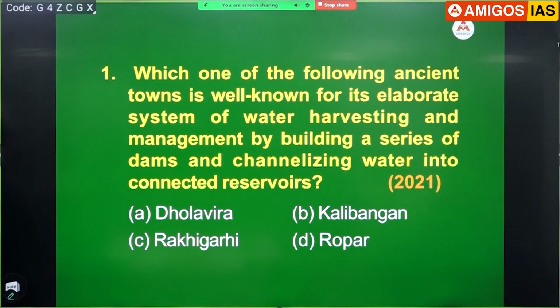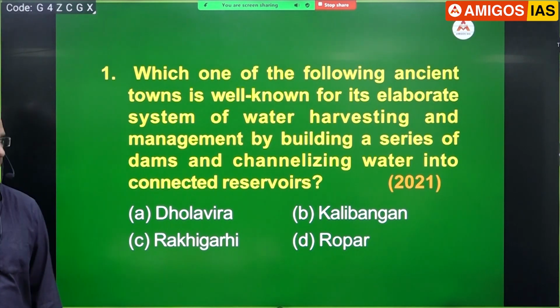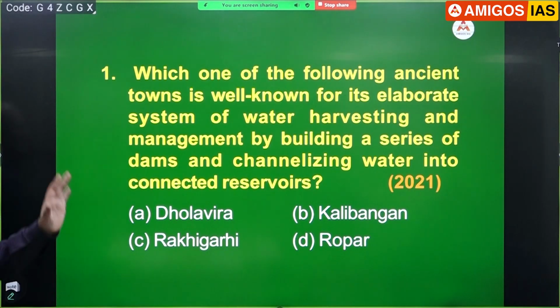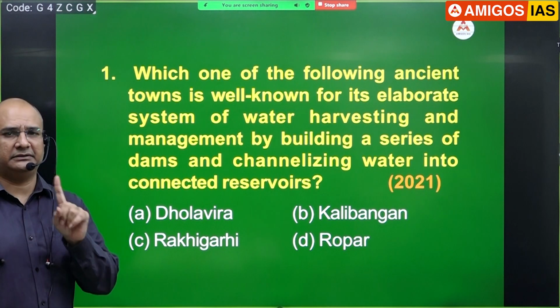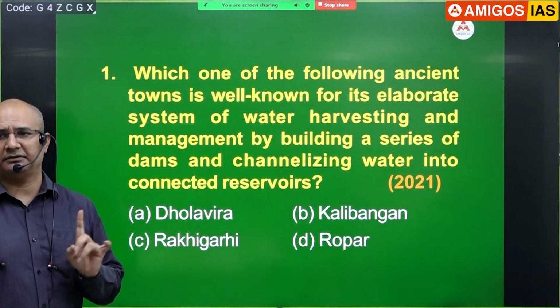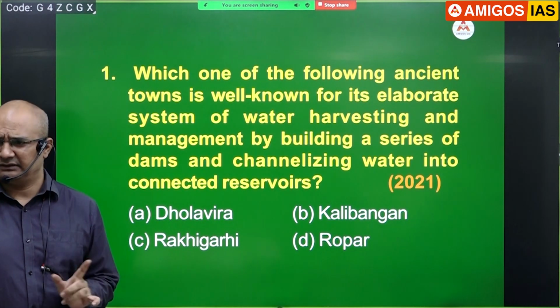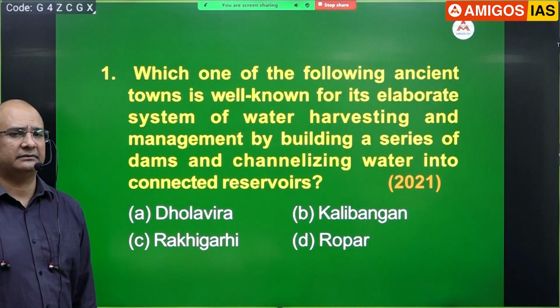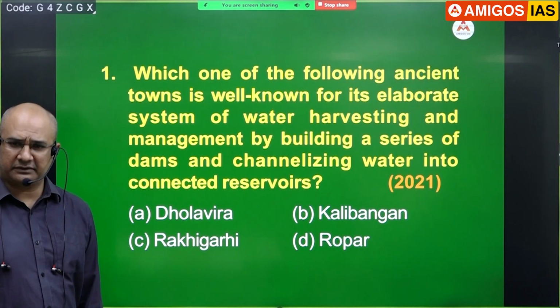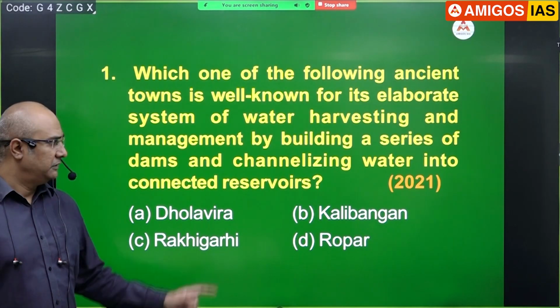Sure. Is it Dholavira? Where is Dholavira? Which state? Gujarat. Dholavira is in Gujarat. Please think and tell me. For a person who has done some basic reading of the standard sources, is this an easy question or no? Straightforward. Can you afford to miss this? If you have missed this, what is the meaning of it? You have not done your basic reading of the standard sources also.